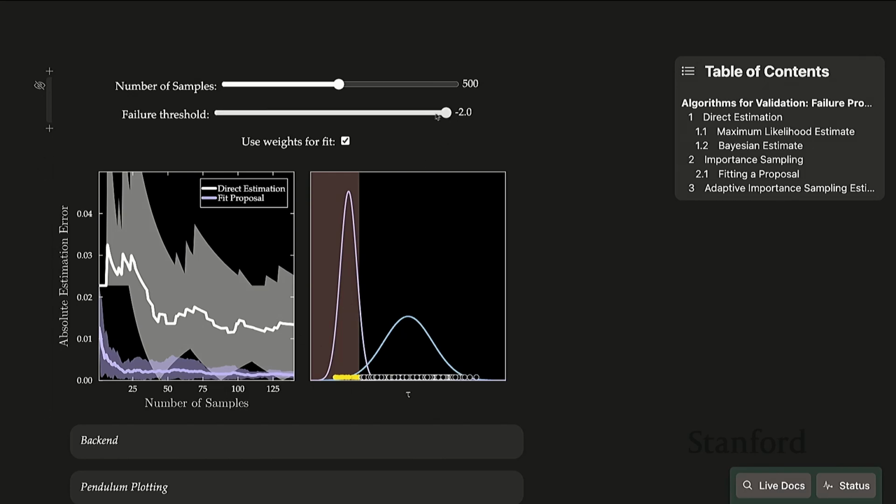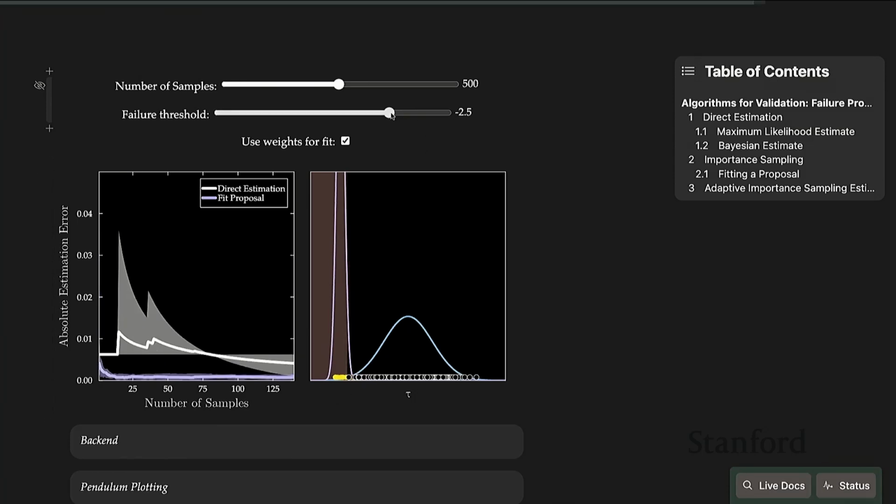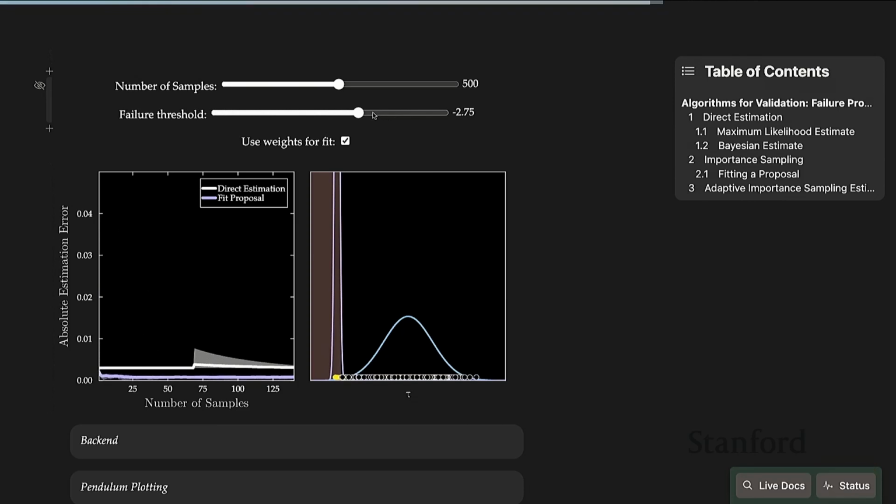You can imagine if we decrease the threshold, failures will become more rare, so we're going to get fewer and fewer samples that we can use to do this fitting. And let's keep decreasing it here. Okay, so I'm just going to tell you right now, for the next decrease here, we're going to end up with no samples that lie within the failure region. So what do you think is going to happen to the algorithm?